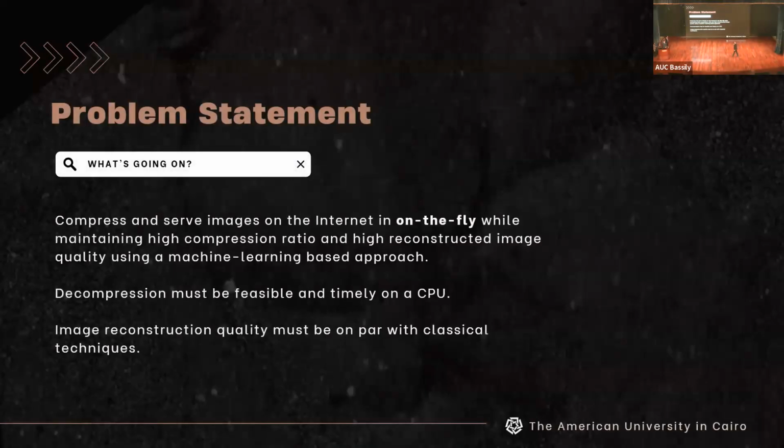So, to start with, we need to first discuss our problem statement, also known as why should you care? What we're doing here is compressing and serving images over the internet in near real time, or as the project is called, on the fly. Not only do we need to compress these images in real time, we have to have a good reconstruction quality. Not only good, superb reconstruction quality. And after getting these images over with a really good reconstruction quality, we need to decode and decompress these images on the client side without making any assumption about a GPU on the client side, mainly on a CPU, to make this research accessible for everyone.